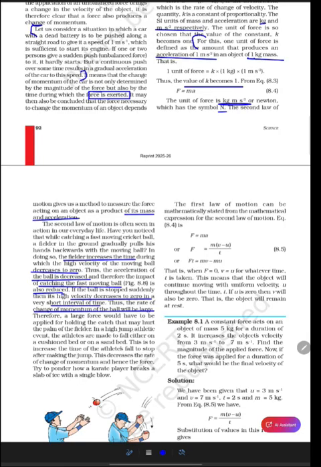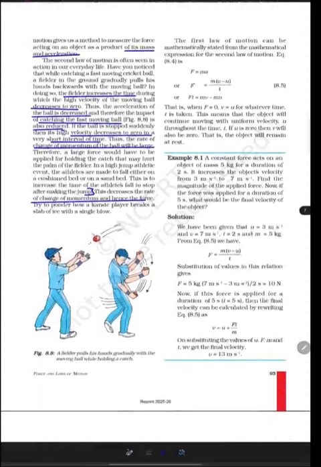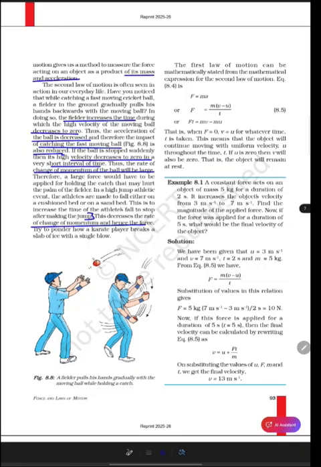In a high jump athletic event, athletes are made to fall either on a cushioned bed or on a sand bed. This is to increase the time of the athlete's fall after making the jump. So this is also a real life example. This decreases the rate of change of momentum and hence the force. Try to ponder how a karate player breaks a slab of ice with a single blow. This is an activity. This image shows how the fielder moves his hand backwards to catch a fast moving ball.